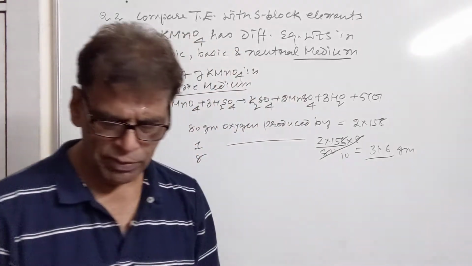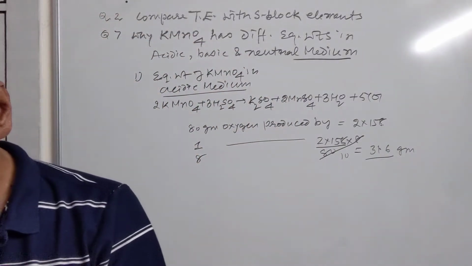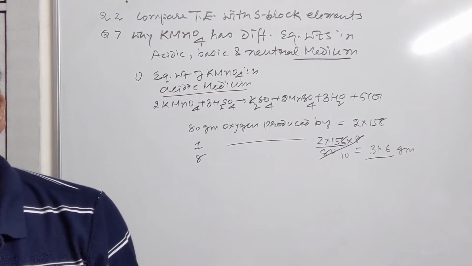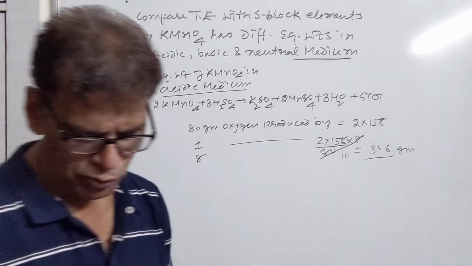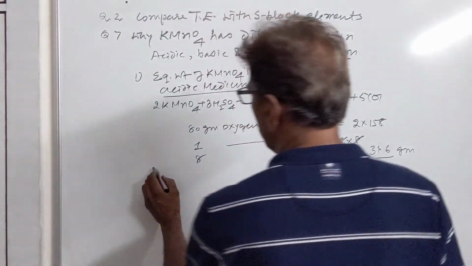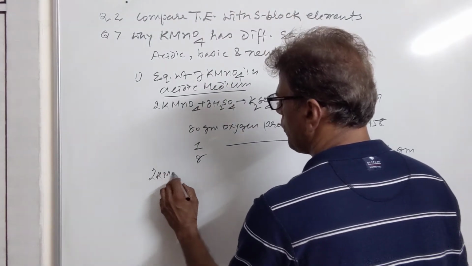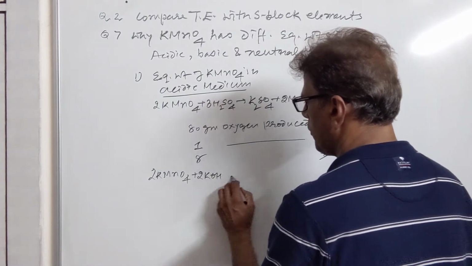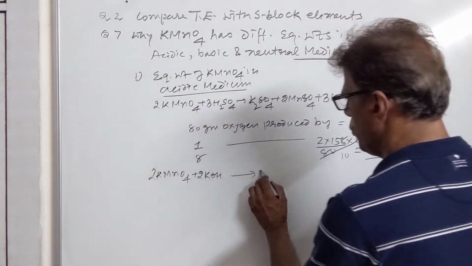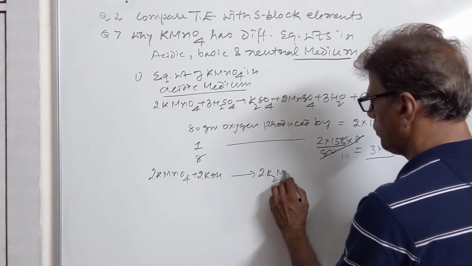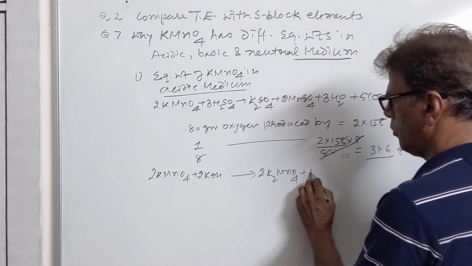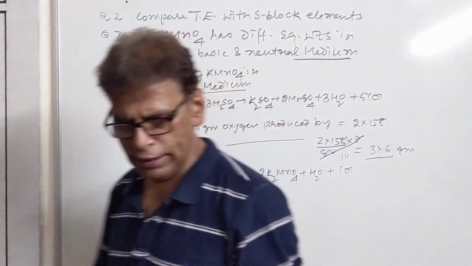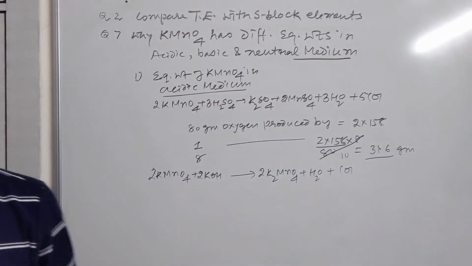Now we come to the calculation of equivalent weight in the basic medium and in the neutral medium. In basic medium, let us see how KMnO4 reacts. 2 KMnO4 combines with 2 KOH, producing 2 K2MnO4 plus water, and it produces 1 nascent oxygen in the basic medium.